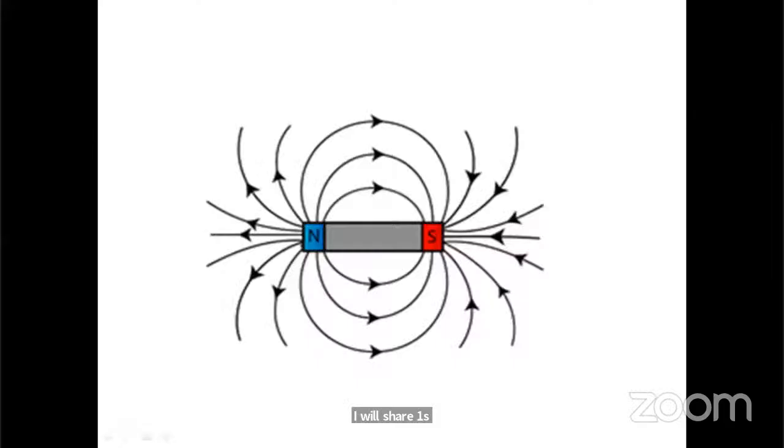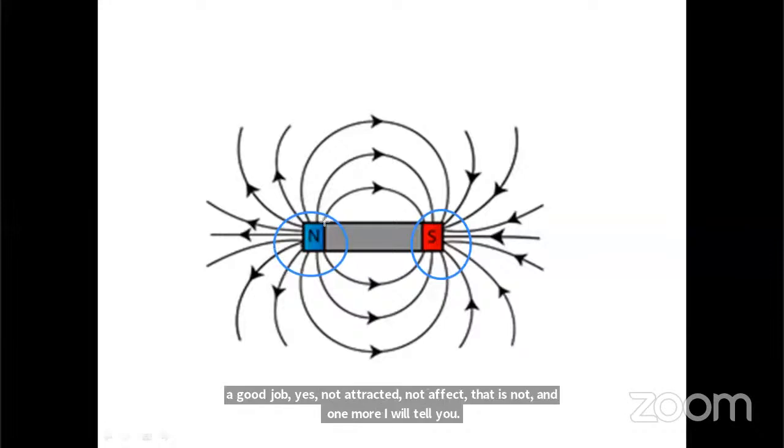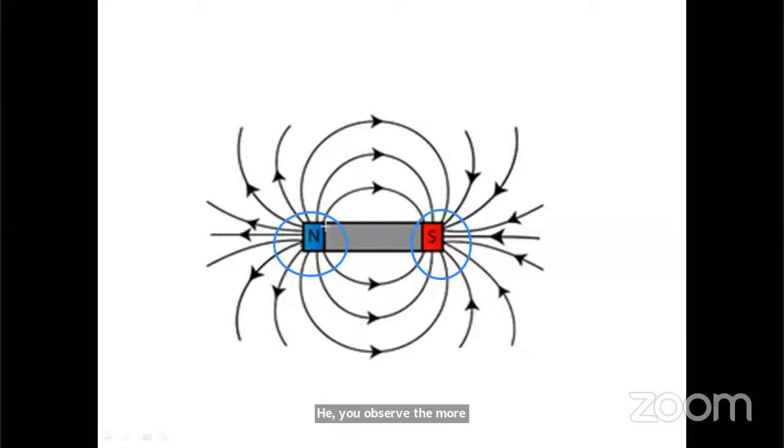Yes, what have you observed at the poles? Come on, here and here. This is North Pole and this is South Pole. Yes, you can chat. Not attracted. That is not it. And one more thing I will tell you. Here you observe that more field lines are there at the North Pole as well as the South Pole.